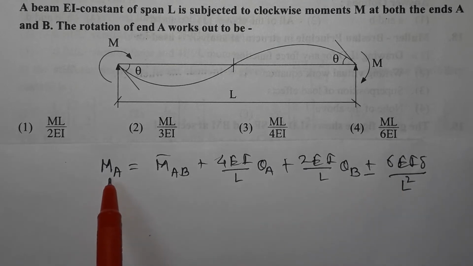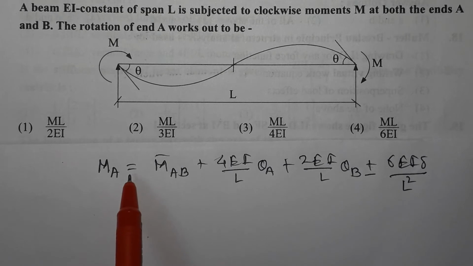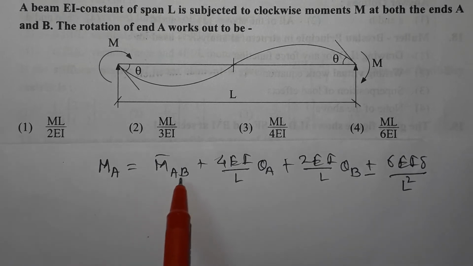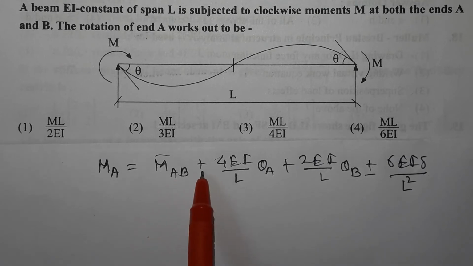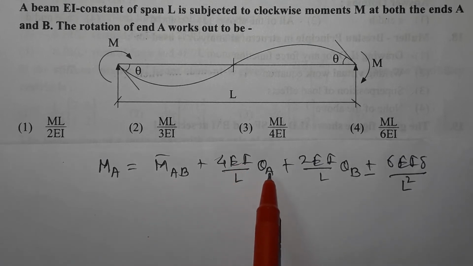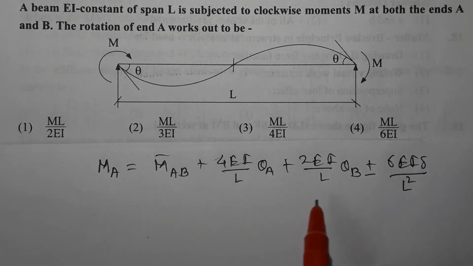Final moment at end A for the span AB can be obtained as M bar AB, which is the fixed end moment for span AB at A, plus 4EI upon L into theta A. Theta A is the rotation or angular displacement at A, plus 2EI upon L into theta B, plus or minus 6EI delta upon L square, where delta is the vertical displacement of any of the supports.